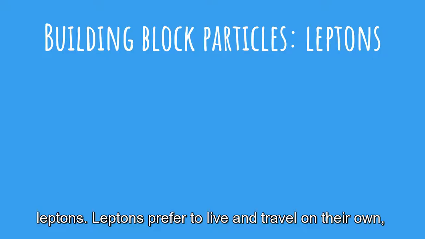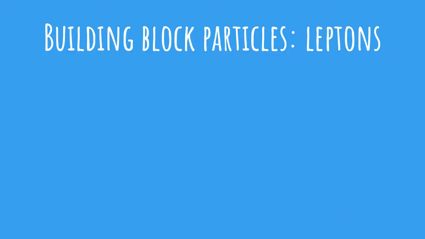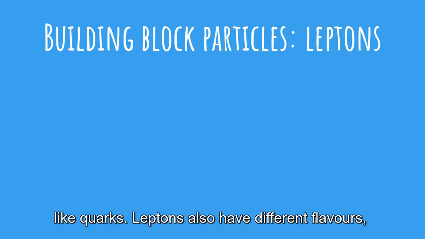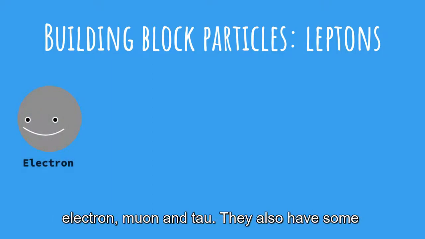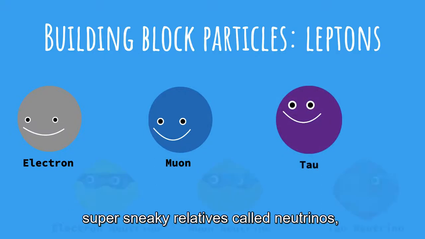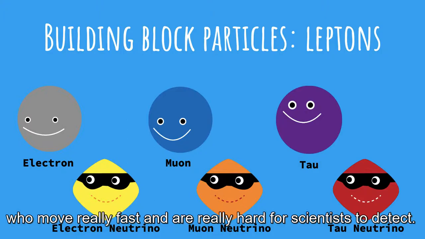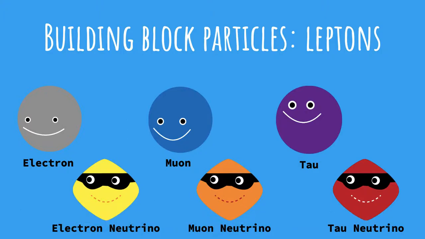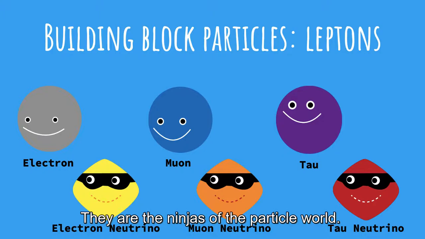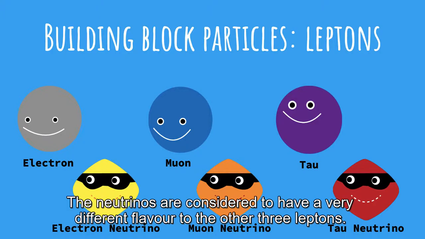Leptons prefer to live and travel on their own. Like quarks, leptons also have different flavors: electron, muon, and tau. They also have some super sneaky relatives called neutrinos, who move really fast and are really hard for scientists to detect. They are the ninjas of the particle world. The neutrinos are considered to have a very different flavor to the other 3 leptons.